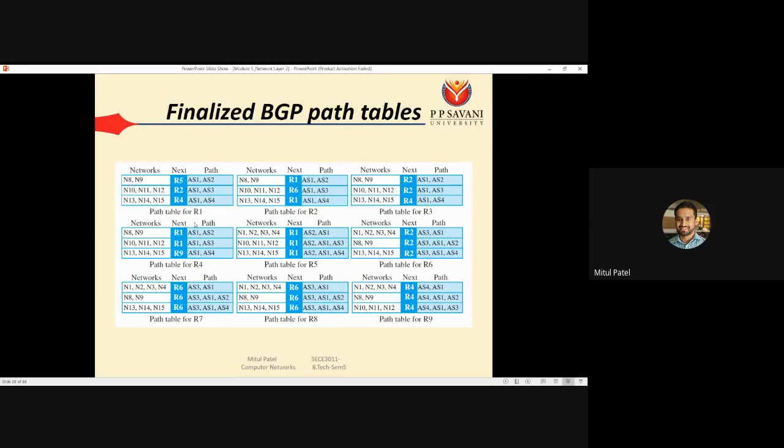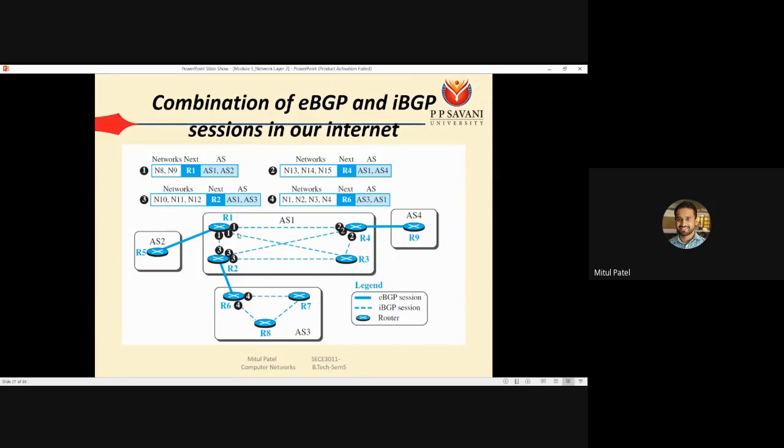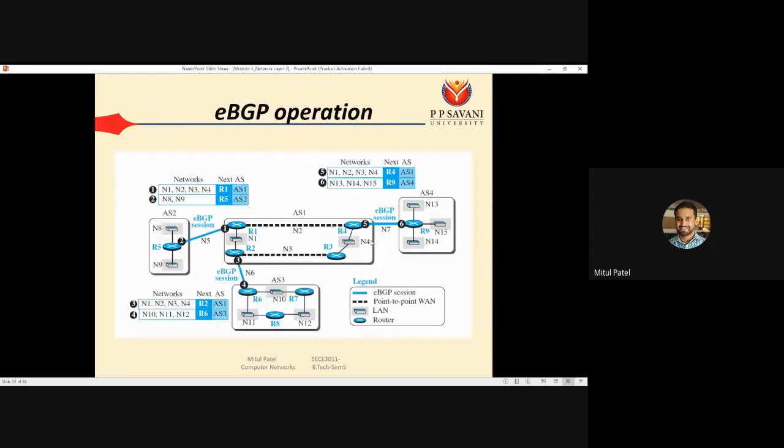Okay, so if R1 has to send any data to N8 and N9, what is the next router? The next router is R5, and the path is AS1 to AS2. In the same way, if router 1 has to send something to N10, N11 and N12, the next router is R2, and the path is AS1 to AS3. In the same way, if router 1 has to send anything to N13, N14 and N15, the next router is R4, and the path is AS1 to AS4.